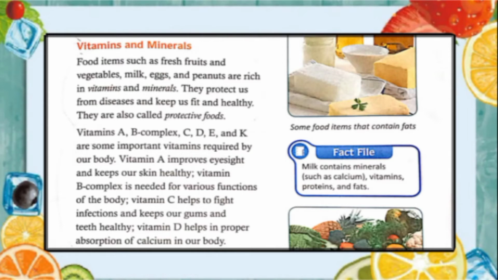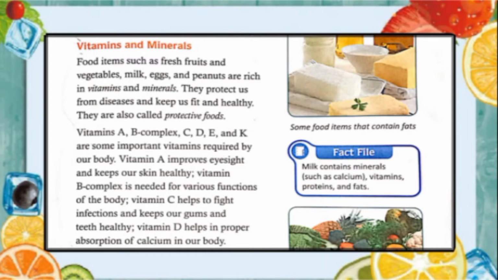Then vitamin B1, which we get from fish, meat, yeast, helps to release energy from foods so that the nervous system and muscles work properly.